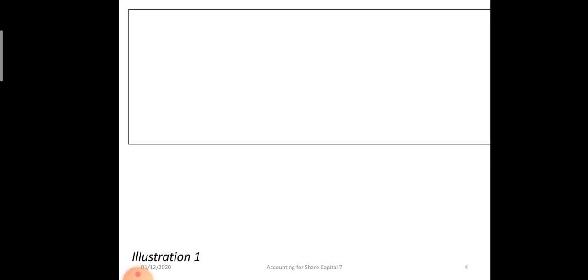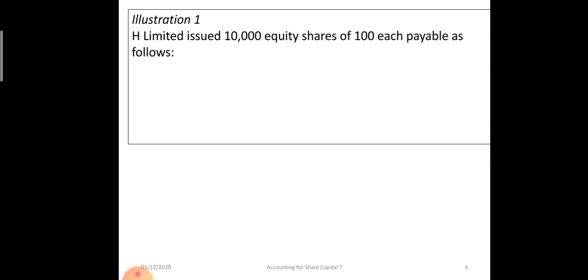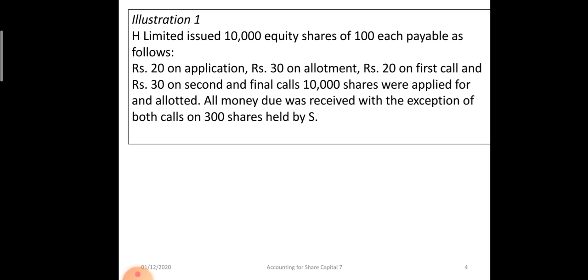Now let's understand this using one illustration. H Limited issued 10,000 shares of 100 each, payable as follows: on application 20 rupees, allotment 30 rupees, first call 20 rupees and second call 30 rupees. 10,000 applications were received. All the money was received except the first call and second call on 300 shares held by S. We have to forfeit that, okay.